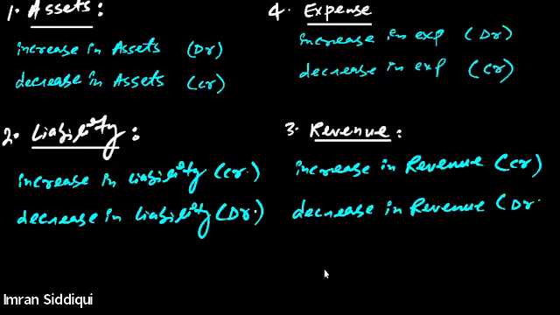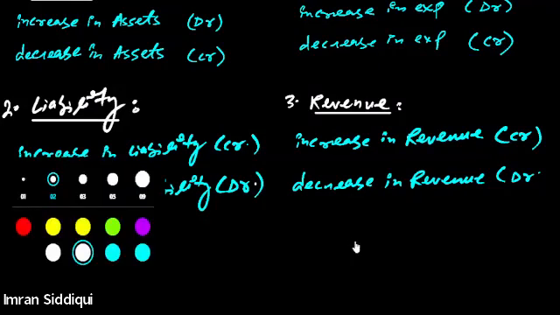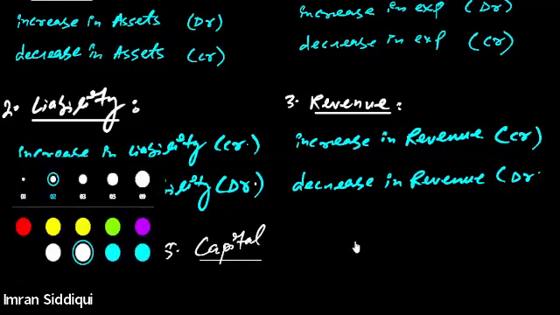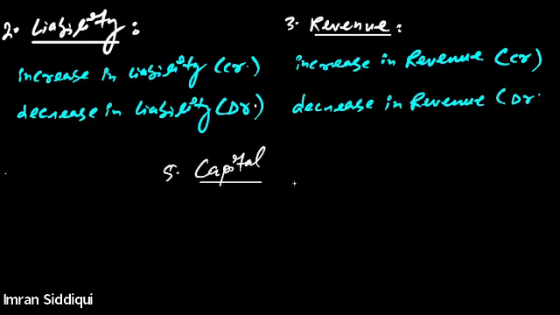All right, then there is one more account left now. Apart from asset, liability, expense, and revenue, there was one more account as per the modern accounting approach. Capital. Yes, capital. Fifth account is capital. What is the rule regarding capital? Rule regarding capital is exactly similar to the liability.